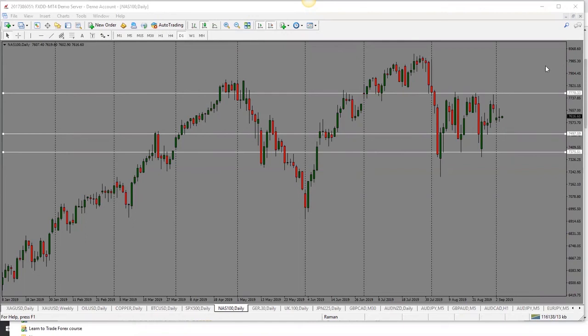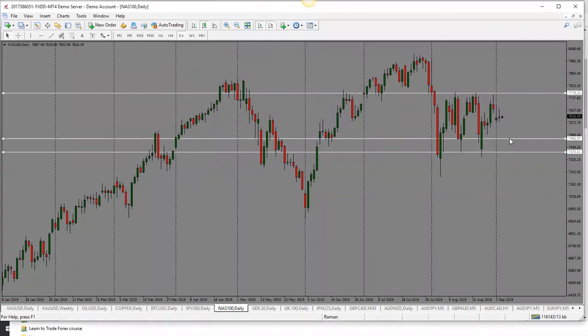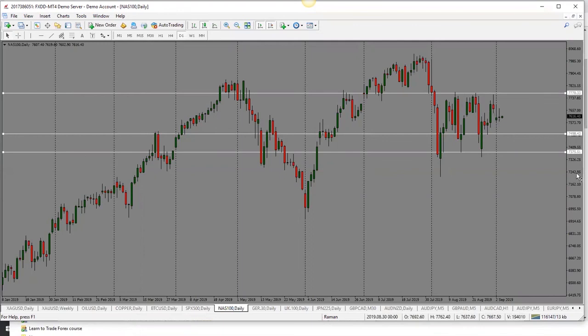So in this case, if we see that price goes lower, then the target here would be 7,500, 7,498, so 7,500, but be open to move in either direction because bias is neutral today.